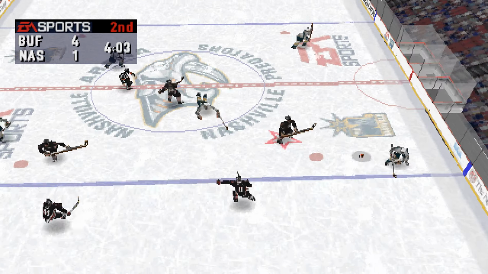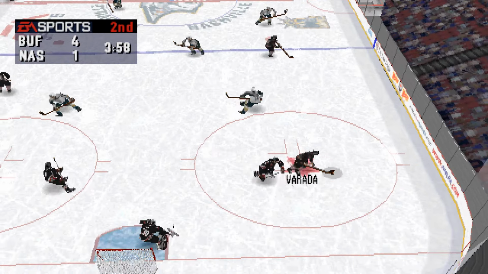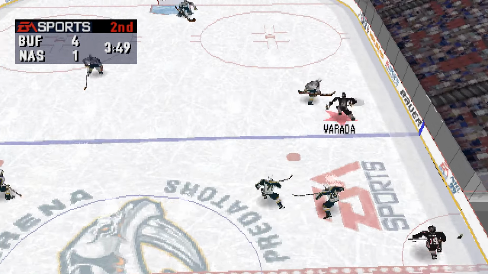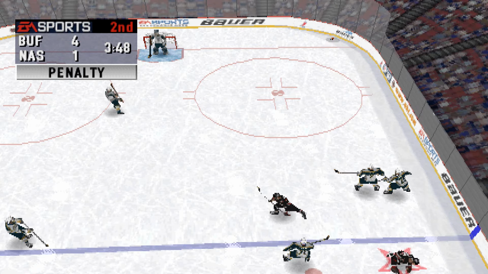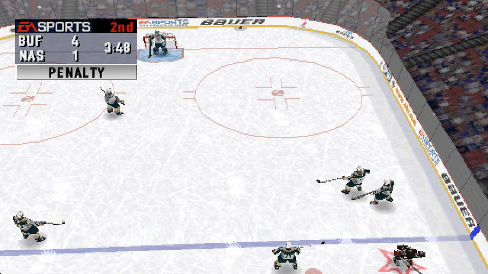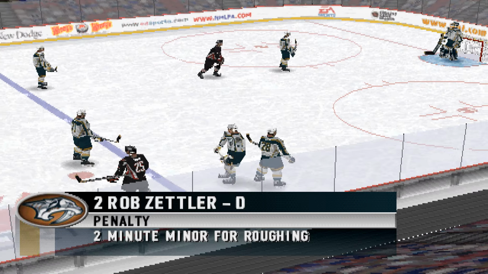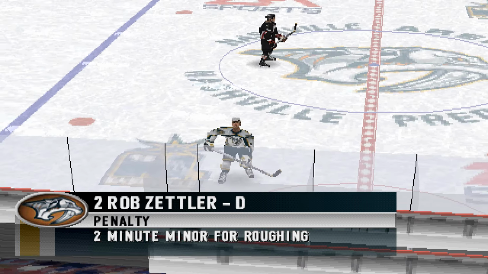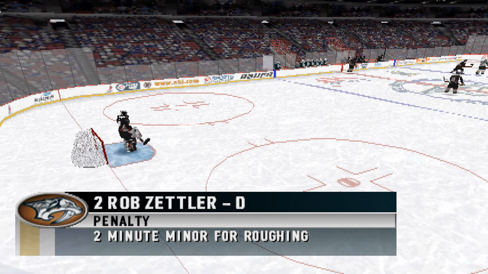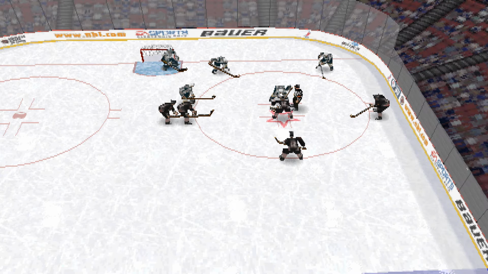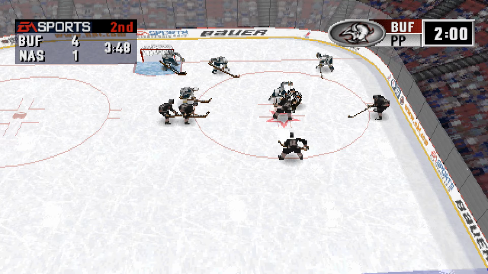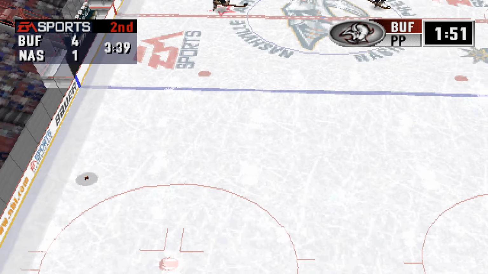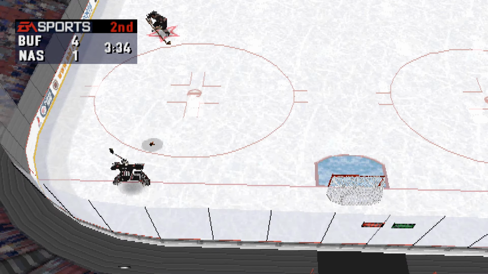Buffalo goal, his 5th of the season, scored by number 27, Mike Pekka, assisted by number 74, Jay McKee, and number 28, Donald Audette. Penalty called for roughing. Nashville penalty to number 2, Rob Zettler. 2 minutes for roughing. They move into position for the faceoff. Here we go again. Buffalo should be making a line change soon. Buffalo 4, Nashville Predators 1.